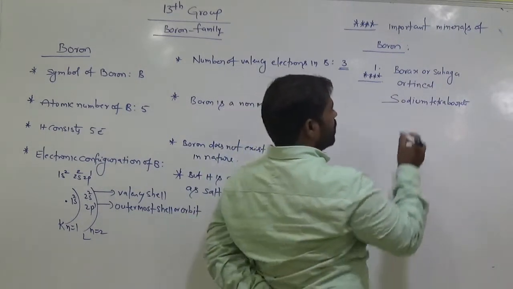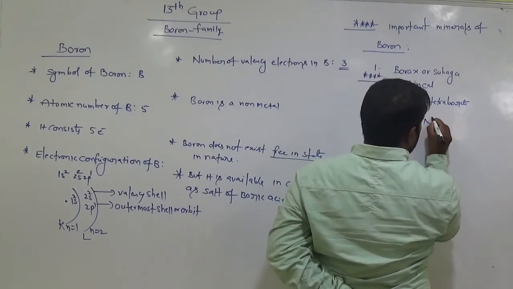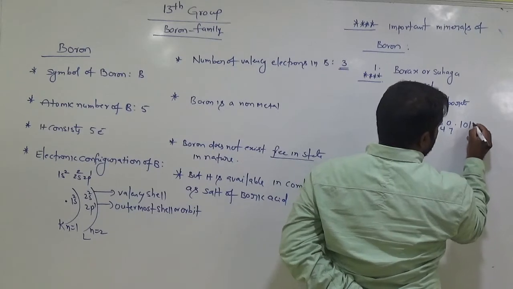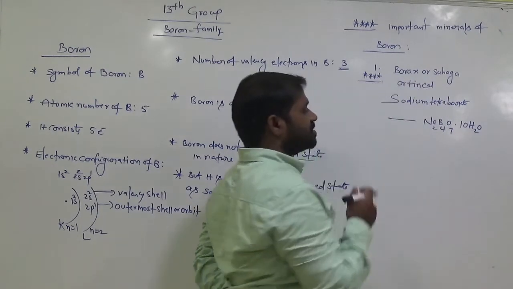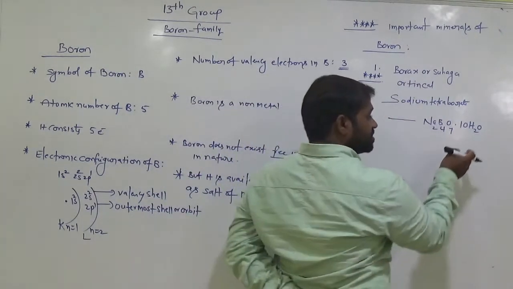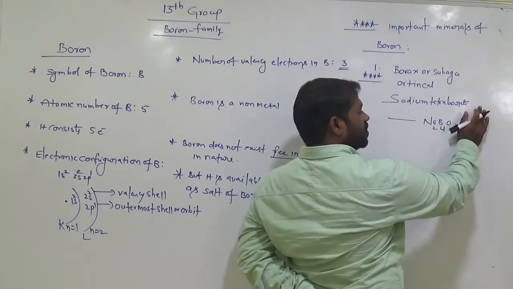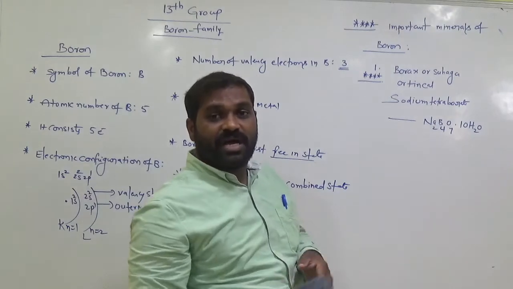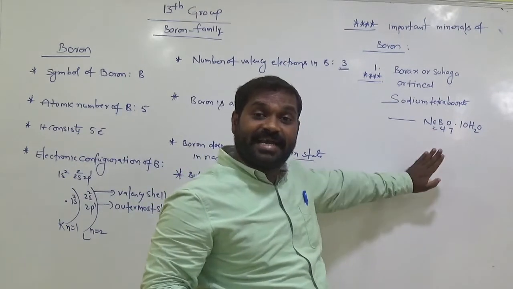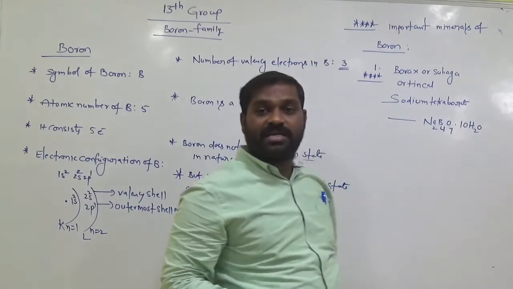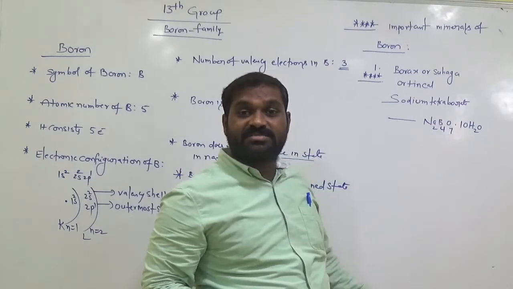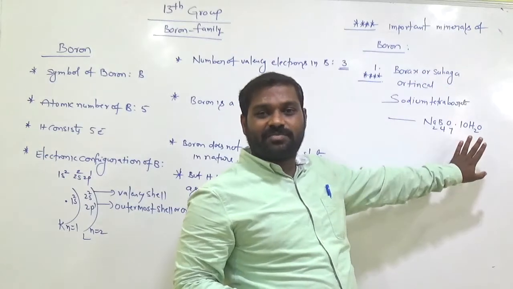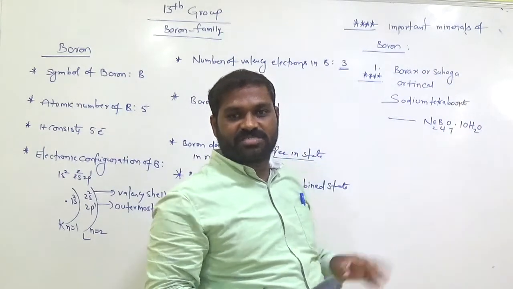The formula of borax is Na2B4O7.10H2O. Here 10 moles of water is there. Without water, it is called anhydrous borax. Absence of water is called anhydrous borax. In the presence of water, that is 10 moles of water, it is called hydrated borax. Simply, borax formula Na2B4O7, here 10 moles of water is there, so hydrated borax. Okay.